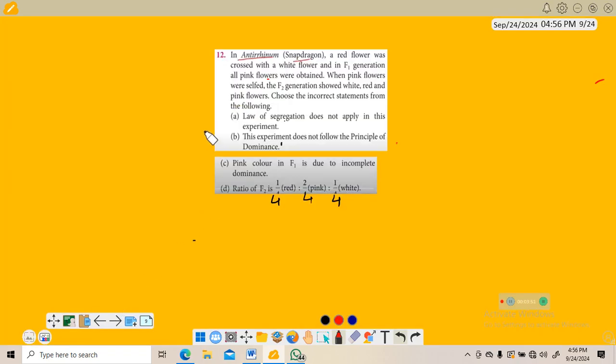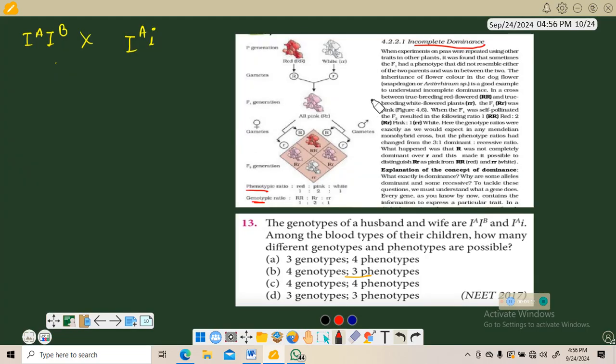Next is, in antirrhinum snapdragon, a red flower was crossed with a white flower and in the F1 generation, all pink flowers were obtained. When pink flowers were selfed, the F2 generation showed white, red and pink flowers. Choose the incorrect statement from the following. So this is basically a paragraph from NCERT. If you see this, it is mainly about incomplete dominance.